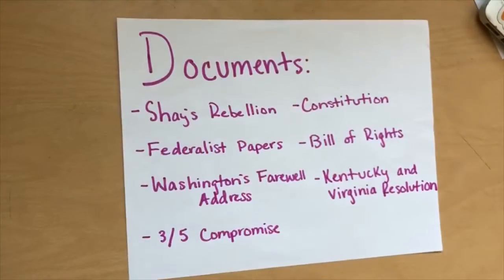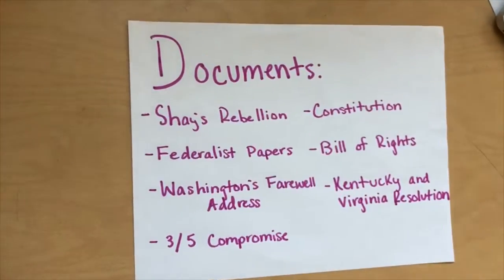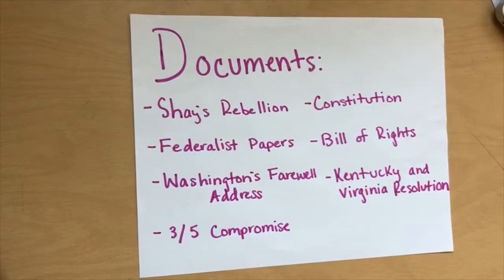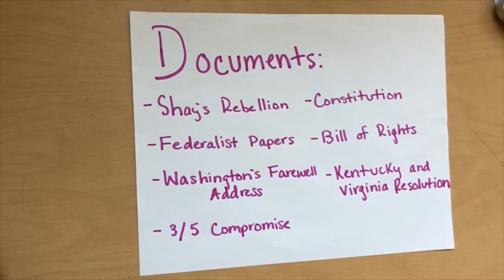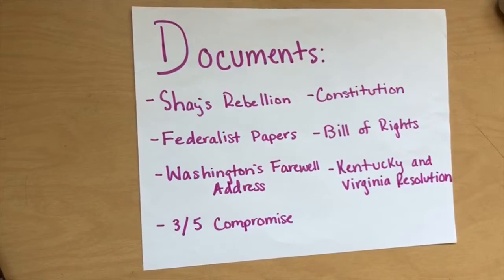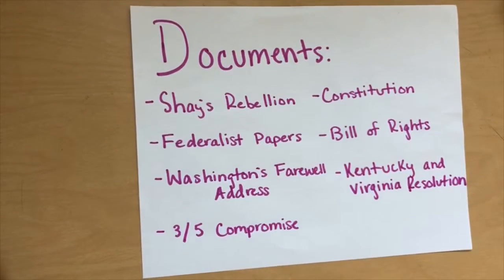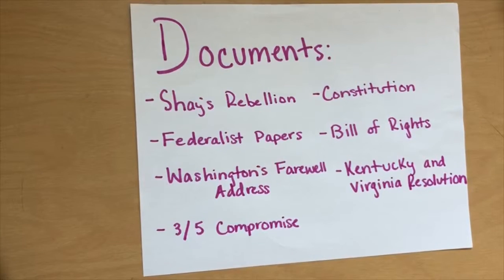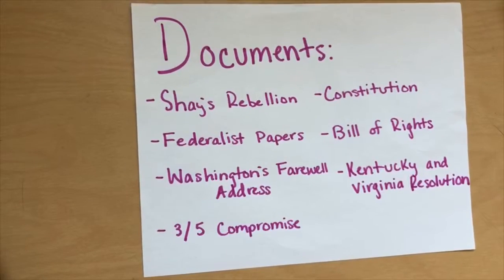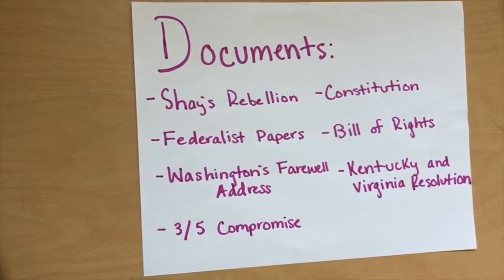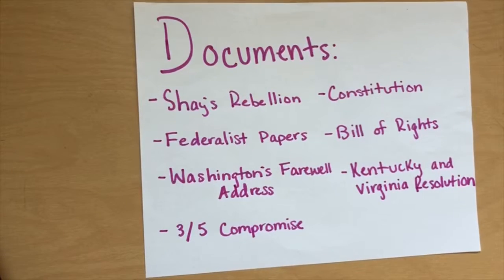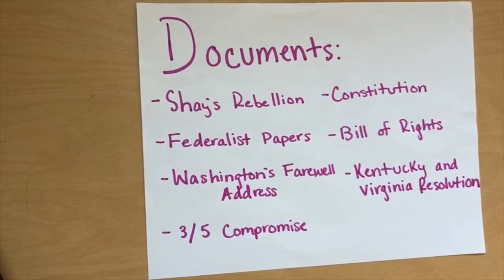Rebellion was the name given to a series of protests in 1786 and 1787 by American farmers against state and local enforcement of tax collection and judgment for debt. Federalist Papers, a collection of essays written under the pseudonym Publius by Alexander Hamilton, John Jay, and James Madison, addressed to the people of the state of New York.